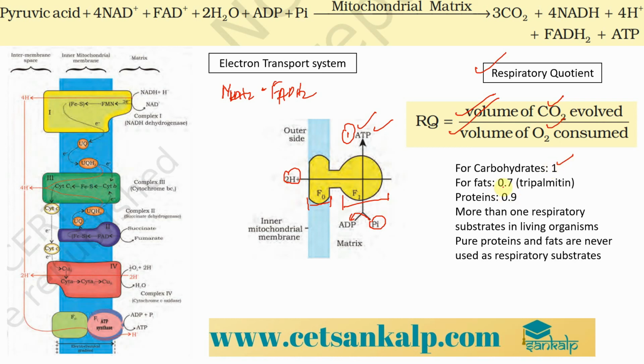But in the case of fats, the value of the respiratory quotient is less than 1. For example, in the case of palmitin, it is 0.7, right? Similarly, in the case of proteins, the number is less than 1, around 0.9. So what it means here is that in both fats and proteins, the amount of carbon dioxide evolved is less than the amount of oxygen consumed.